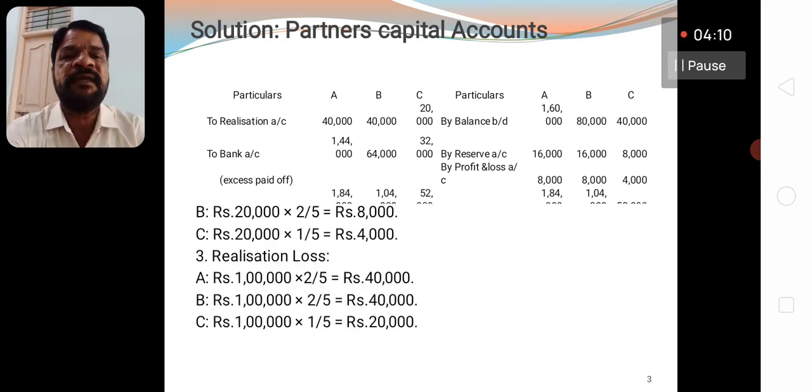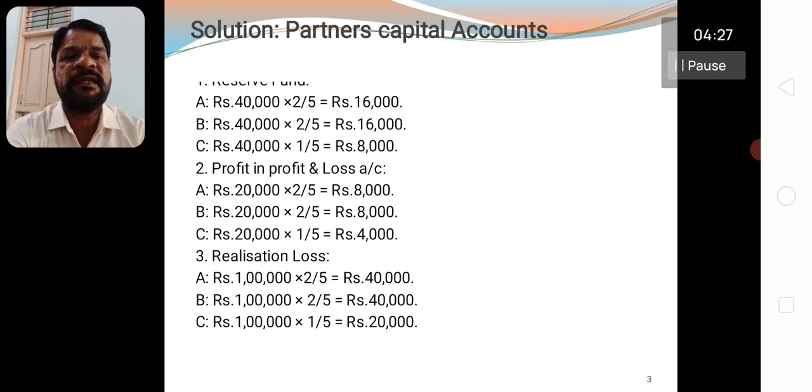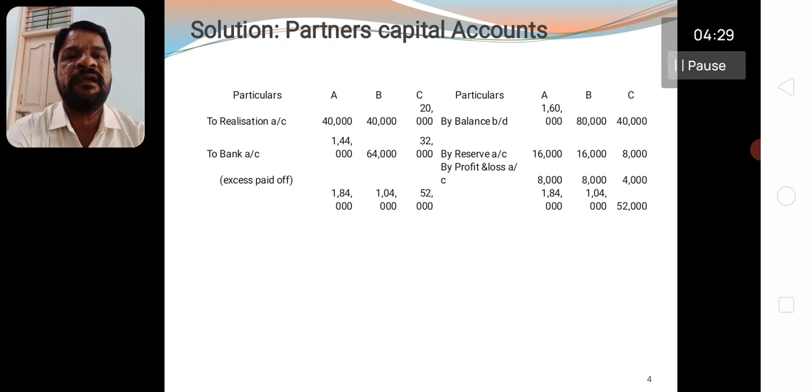That is to be debited. You see in the third one, A 2/5 of rupees 1 lakh 40,000. B 2/5 of rupees 1 lakh 40,000. C 1/5 of rupees 1 lakh 20,000. That is to be debited to the partners' capital accounts.